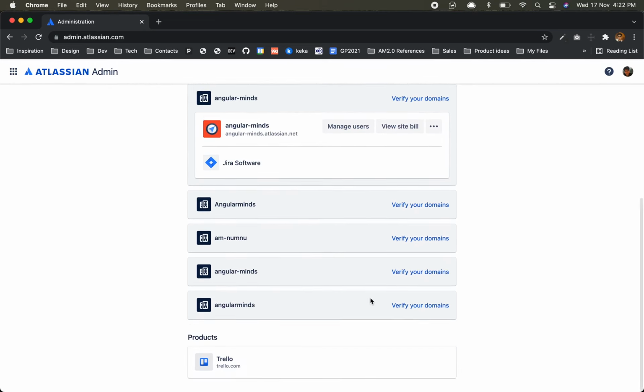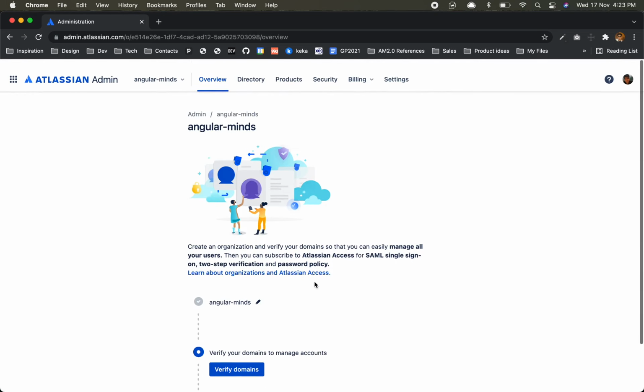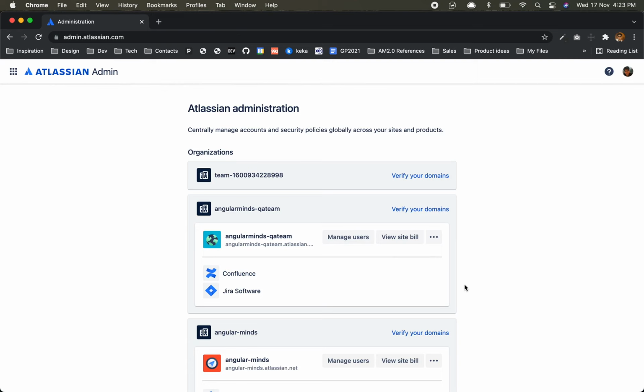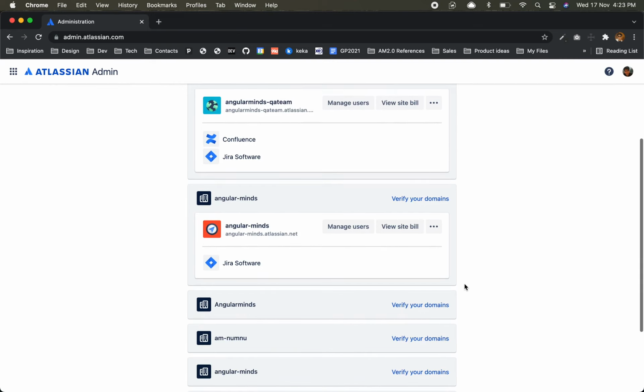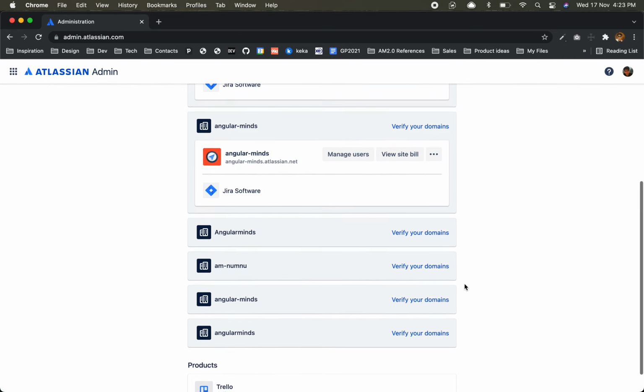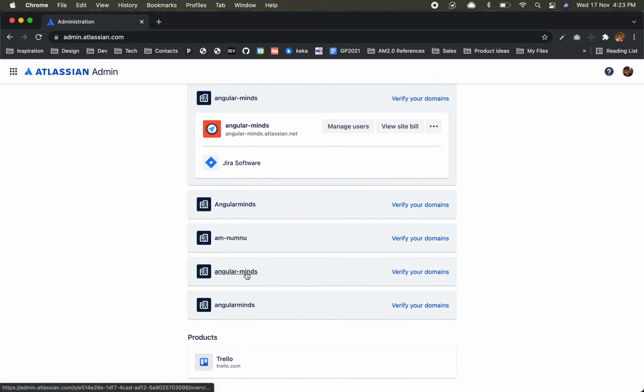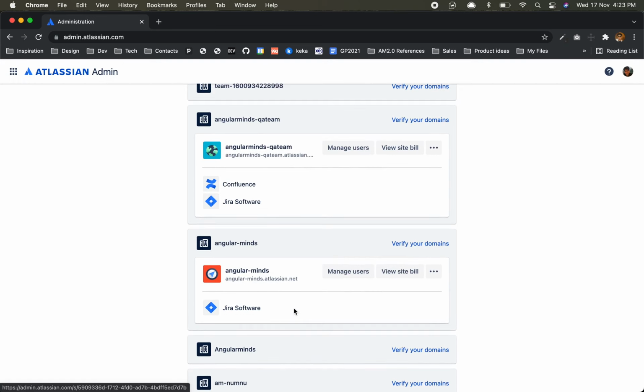This site was gone before, but now how are they showing me? These are old sites that I had.